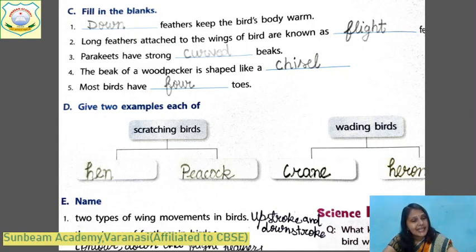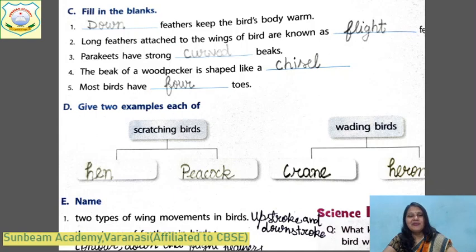They scratch in the land. They scratch in the soil where they live. For what? For their feeding, for eating. And by scratching in the soil, many types of different small insects are present. Ants and beetles, they eat such types of things, okay? And that's why they are called scratching birds. The 2 examples of scratching birds are hen and peacock.